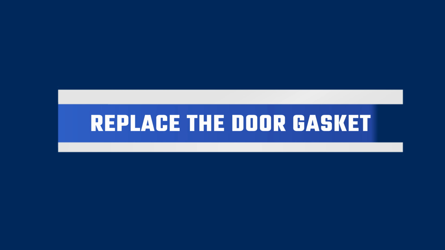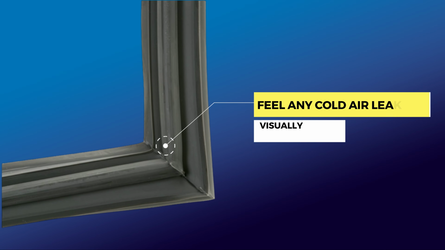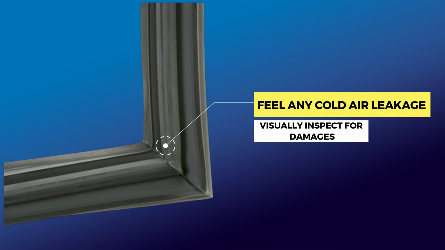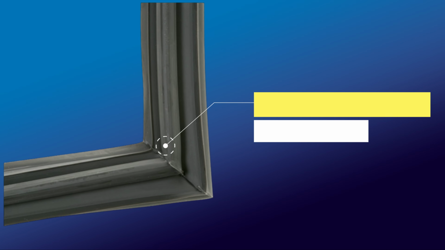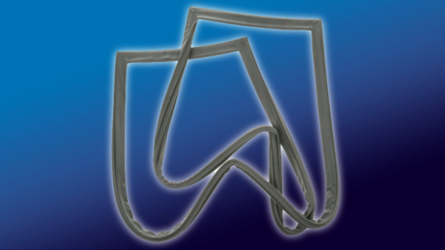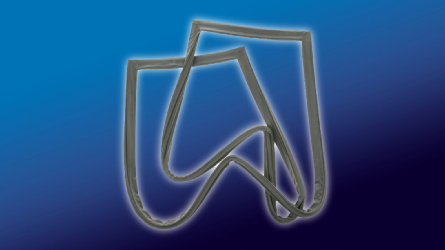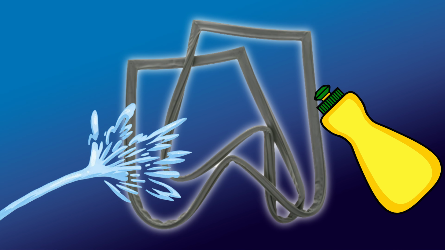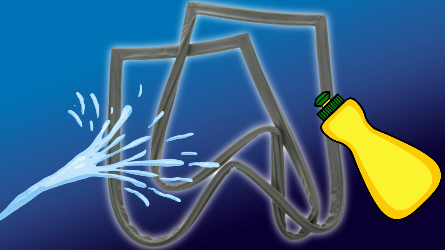Replace the door gasket. Follow these steps. Move closer to the door gasket and feel any cold air leakage. If there is any leakage, visually inspect for damages. Where damages are visible, consider a replacement. Clean the gasket using warm water and a mild detergent if it is not worn out.